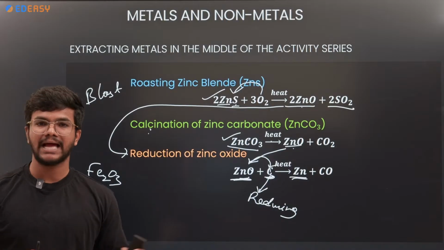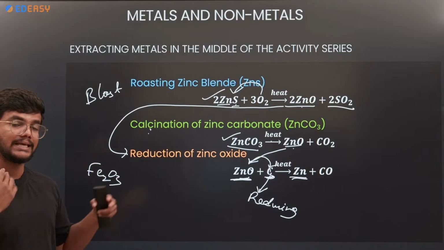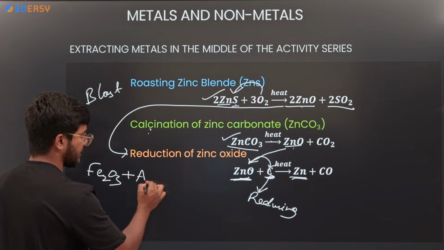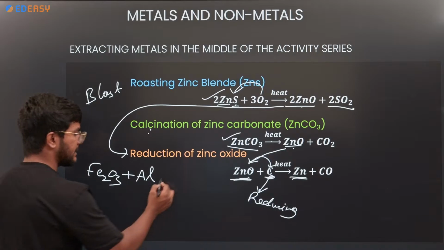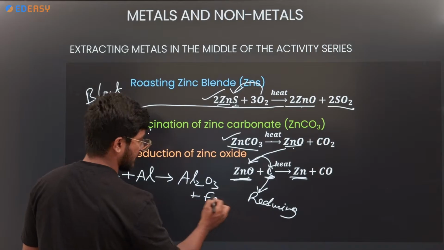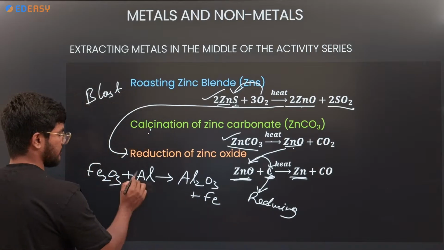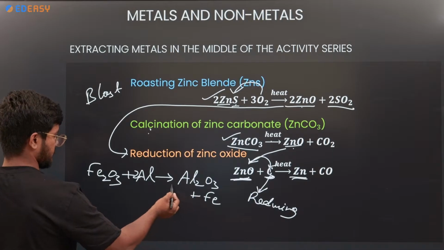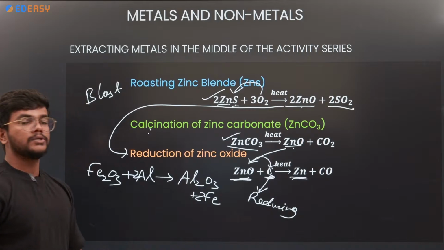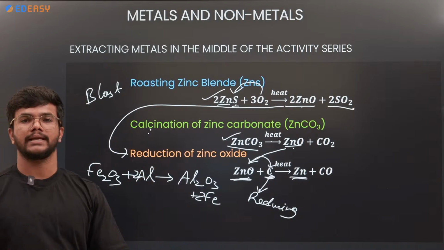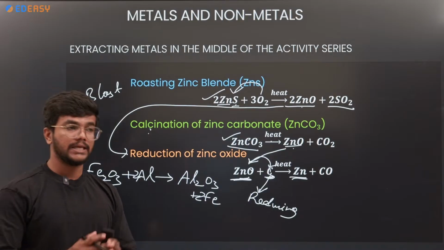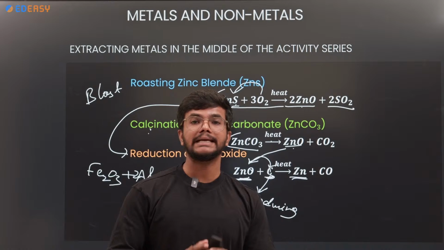So we can extract the iron by that method, or else there is another method where iron oxide, Fe2O3, reacts with aluminum. It gives Al2O3, aluminum oxide, plus iron. Remember, now it is balanced. So this method is called the thermite reaction. So what is this thermite reaction? The thermite reaction is the reaction by which we can produce molten iron.